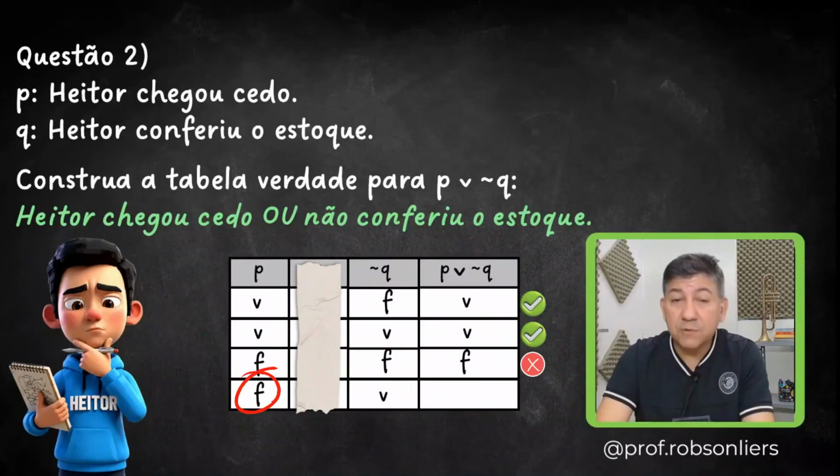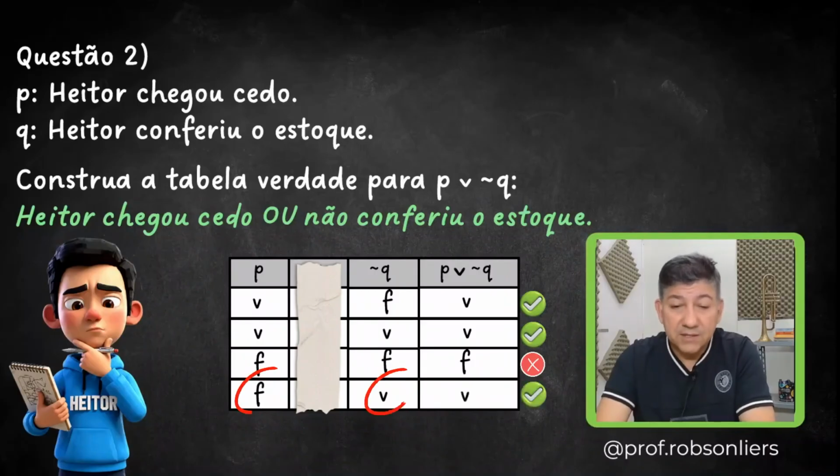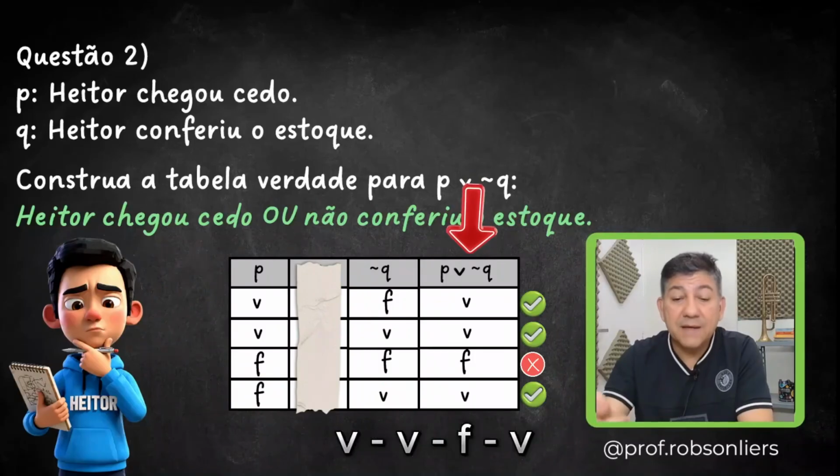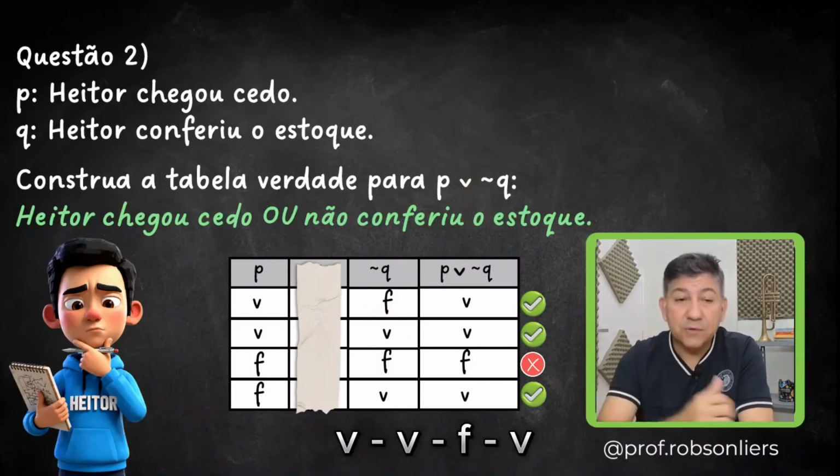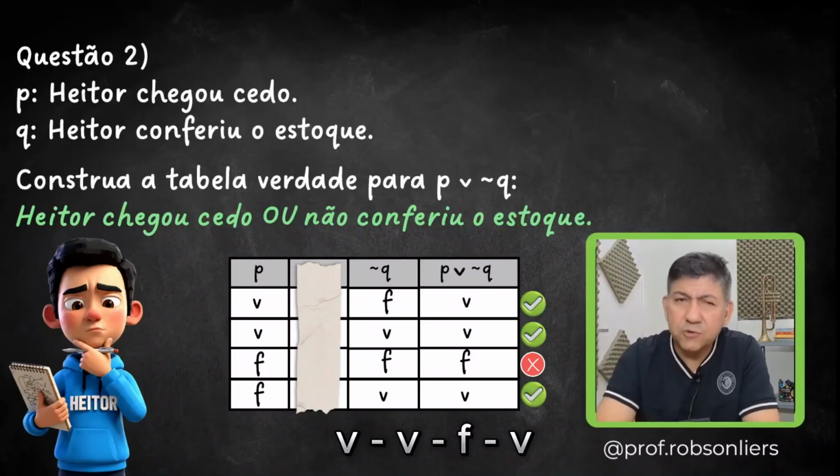P is false, not Q is true. Is at least one of them true? All right, P or not Q will be true. So the truth table for P or not Q is TTFT. Whoever got that TTFT got this question right. Come on, tell me in the comments how you did it if you managed to get it right.